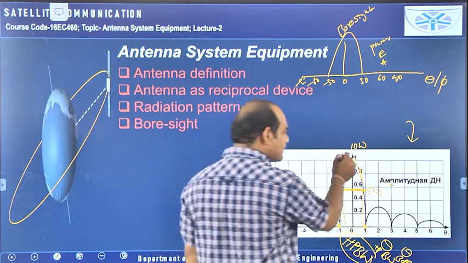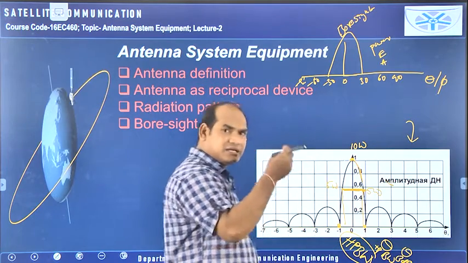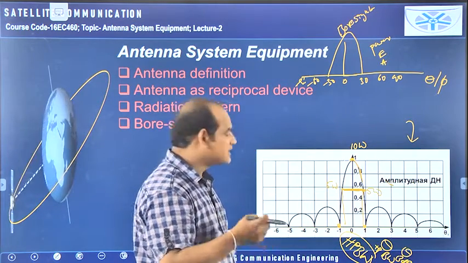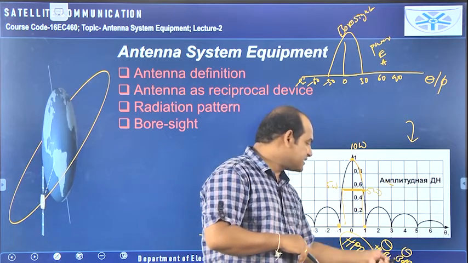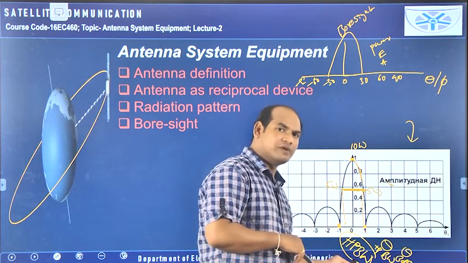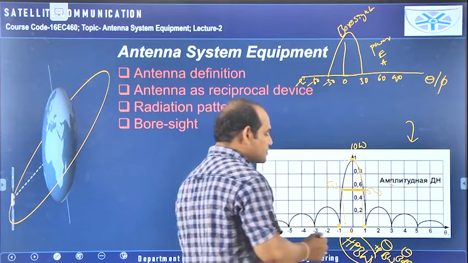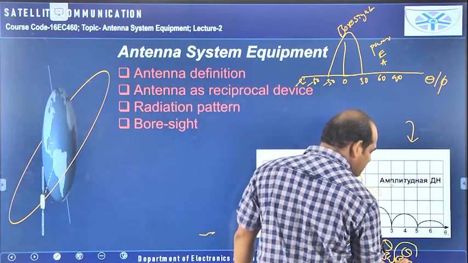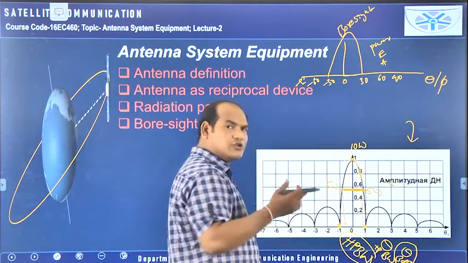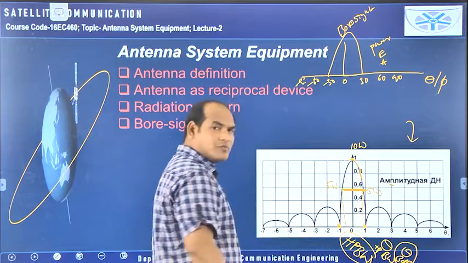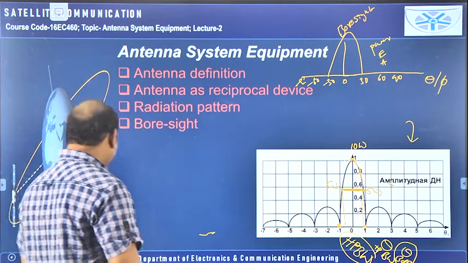Here power is becoming half. If you make that half, that means 1 by 2 in dB, that will become 3. So theta 3 dB means that is representing the half power beam width only. Theta 3 dB means half power beam width. In problems also, if I mention theta 3 dB is equal to, for example, 17 degrees, then you need to consider that is the half power beam width only.